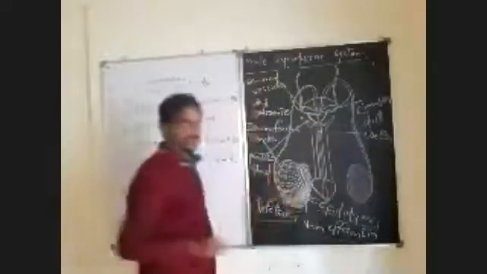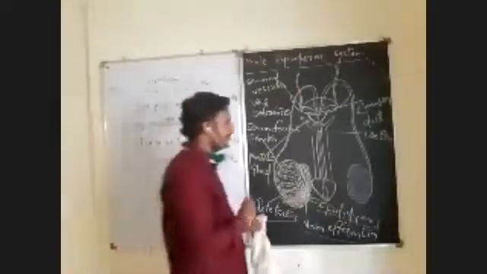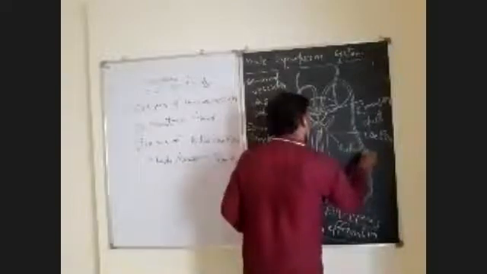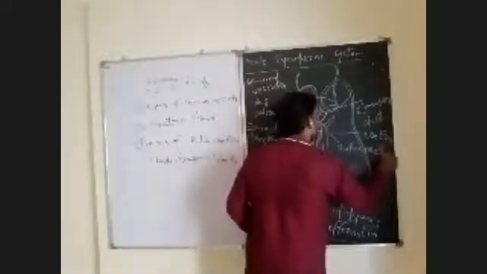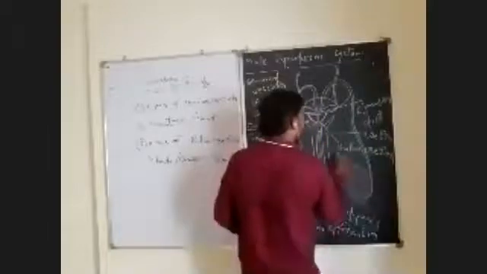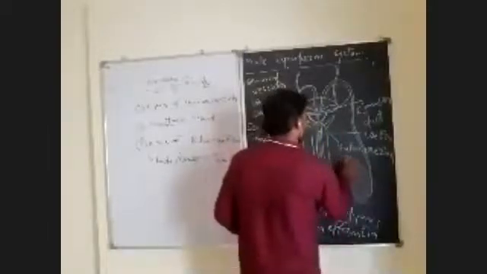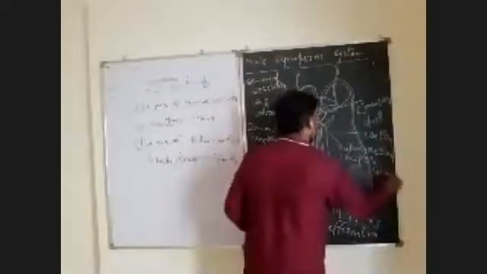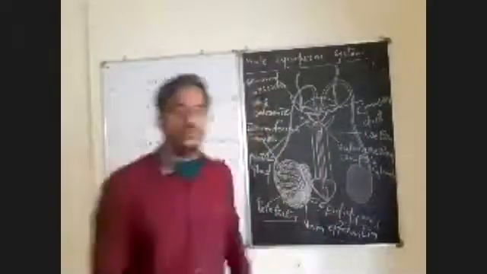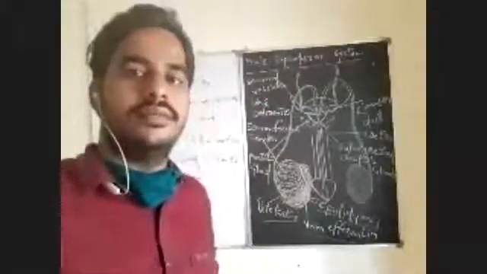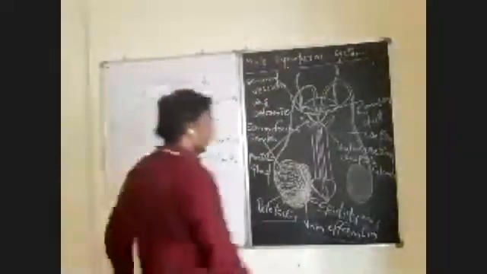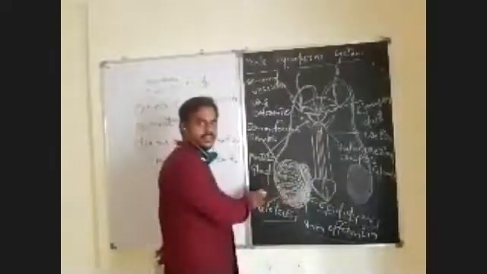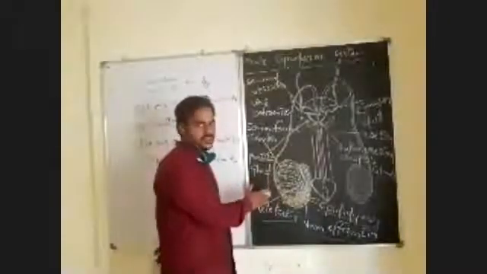They are also called Cowper's glands. Bulbourethral or Cowper's glands. So now the primary sex organs and secondary sex organs are completed.